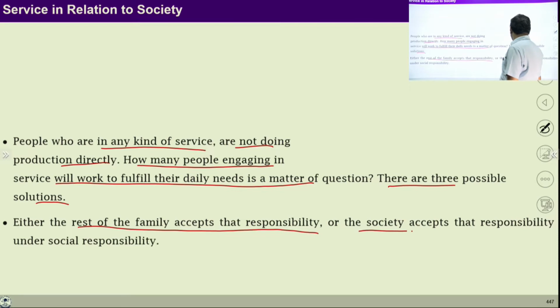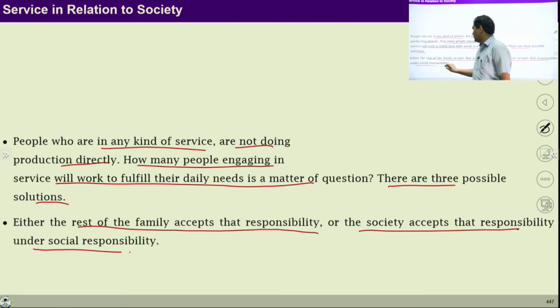Second is that the society accepts that responsibility under social responsibility. So society should take care of that person because that person is trying to fulfill the needs of others with service. The third could be that the societal system should provide some salary, some monetary benefits to those persons who have devoted themselves towards this service of society. So with these three solutions, those kinds of people can be helped, and with this kind of help they will be able to fulfill their needs.